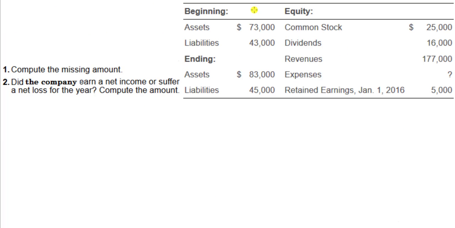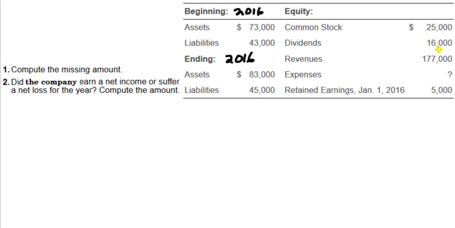Okay, so we have this business here at the beginning of 2016. This business has this amount of assets, this amount of liabilities. At the end of 2016, its assets are now this and now this. During the year, the company takes out $16,000 worth of dividends due to operations. The company has $177,000 worth of revenues. It's asking us to solve for the expenses. At the beginning of the year, the retained earnings account balance for this company was $5,000.